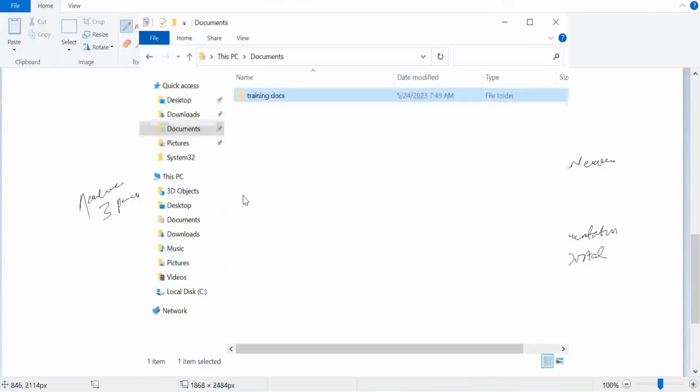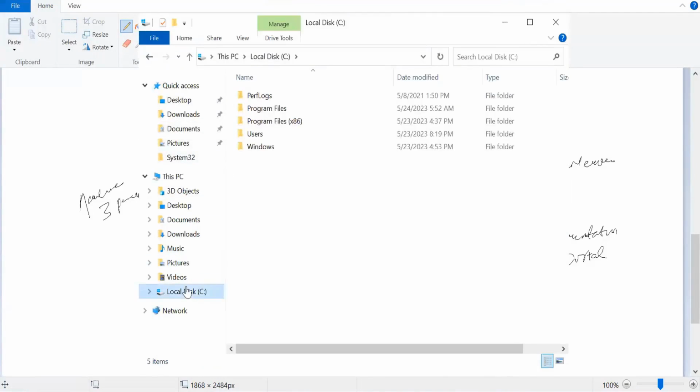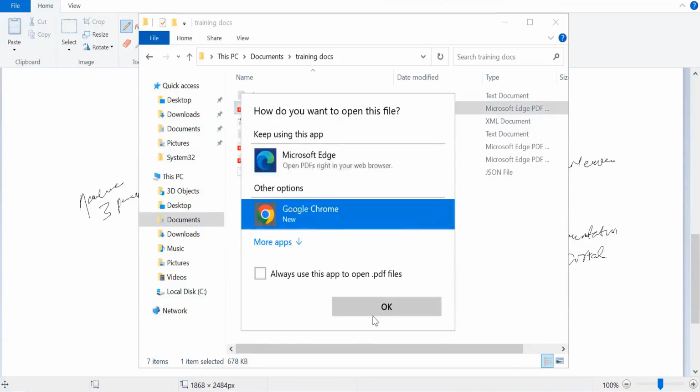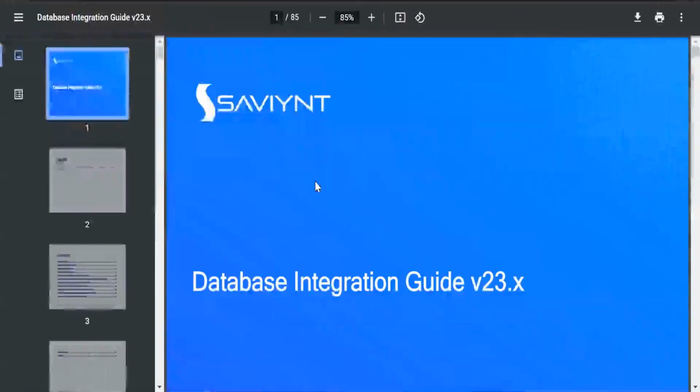So if I open this, this is a document that I have downloaded from the Saviynt portal. This is your database integration guide. This document is readily available just to give you some light on how this integration is happening. It is not the actual content, that will not be there. It is just some sample information on how you are going to build your JSON, a skeleton.